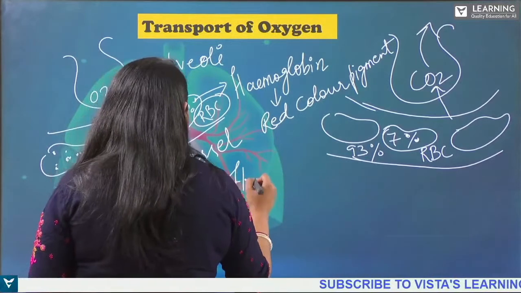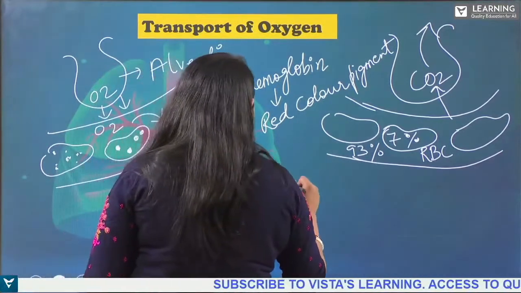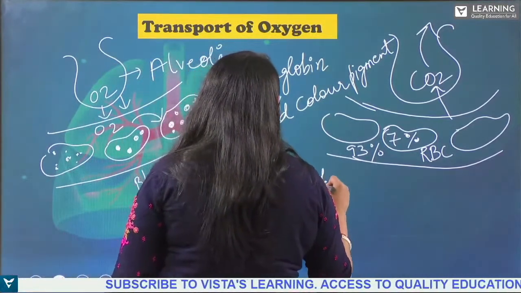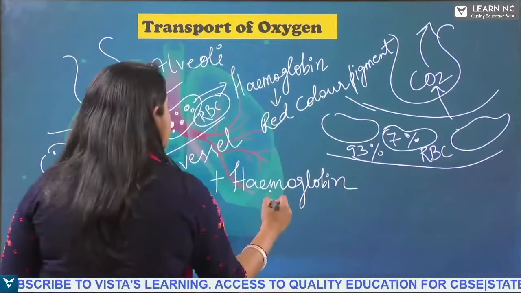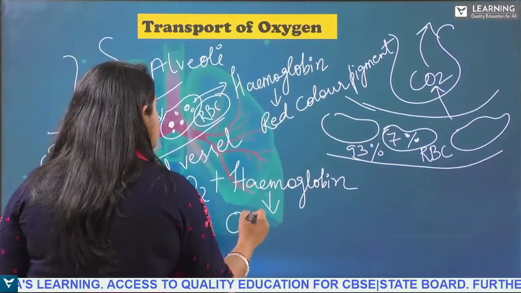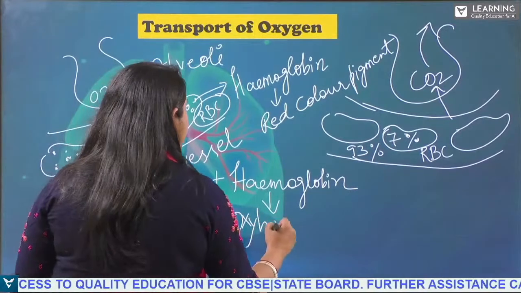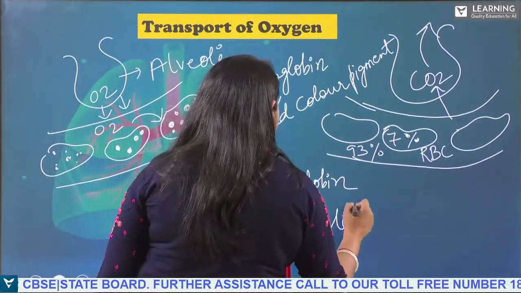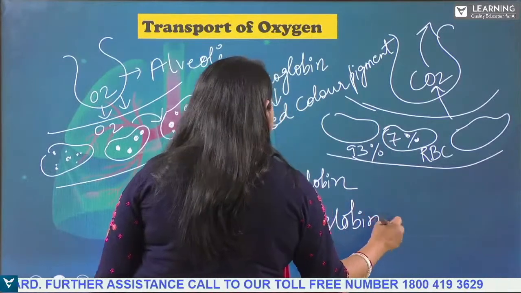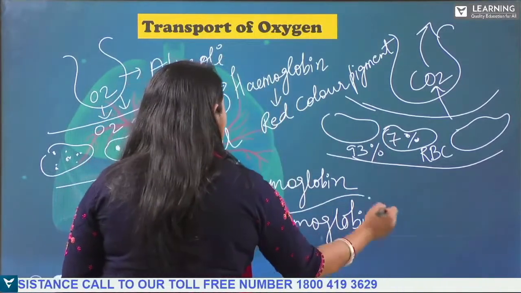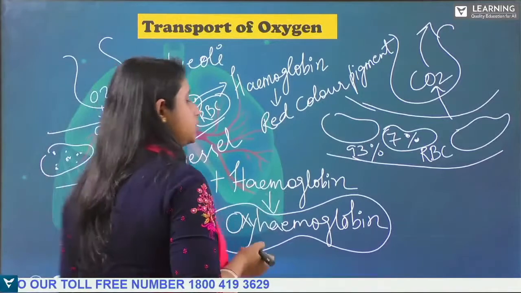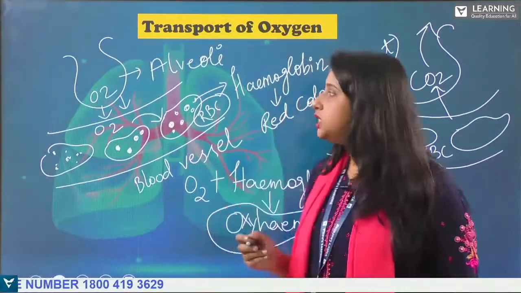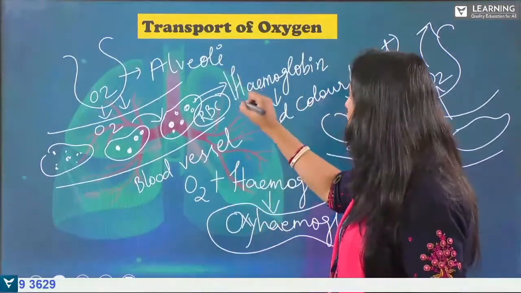It is binding with hemoglobin. Oxygen binding with the hemoglobin is called oxyhemoglobin. Is that clear? Now let us understand the structure of this hemoglobin.